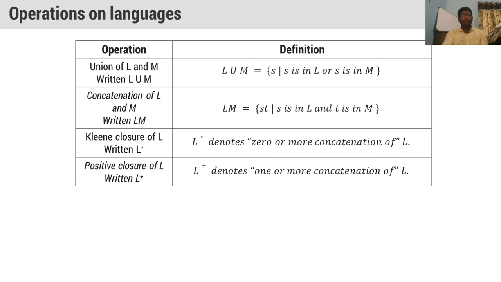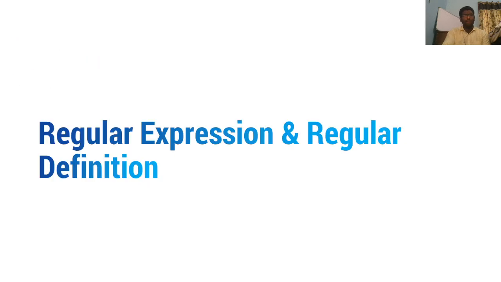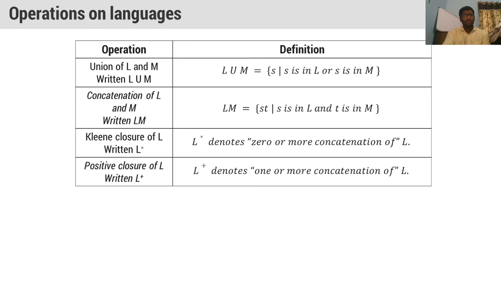These are the basic operations of languages. There are several operations: union, concatenation, Kleene closure, positive closure, and we have seen some other operations like intersection. Like that, there are several operations on languages, which we already know.